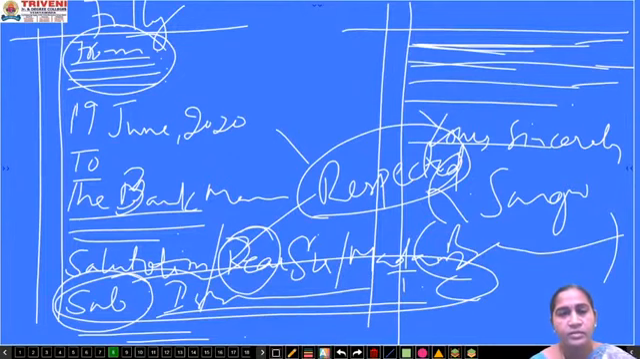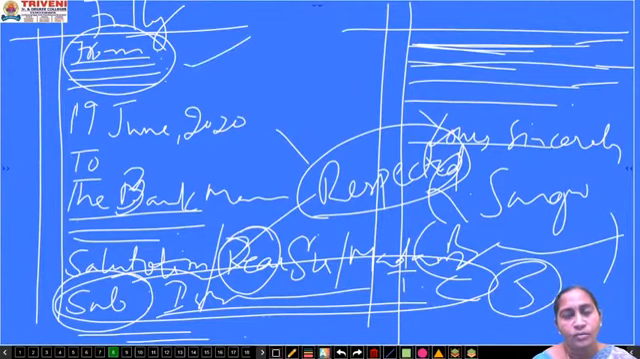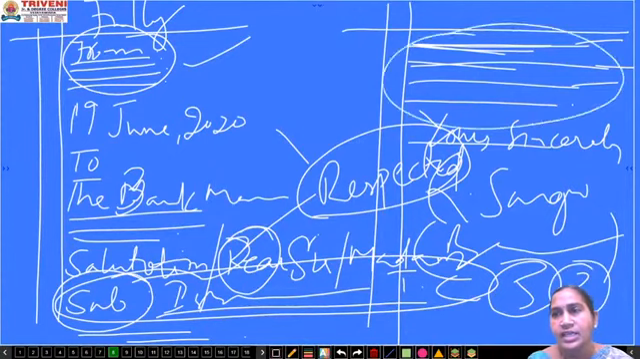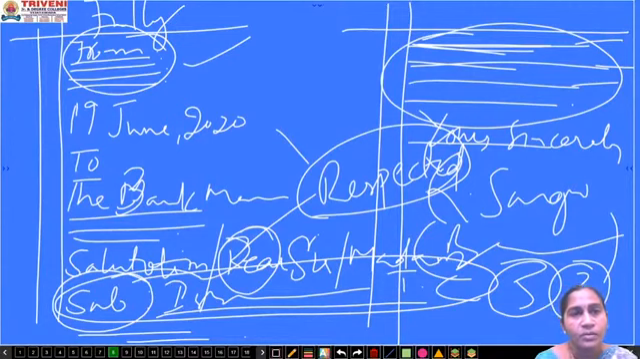Suppose the question carries 5 marks. If you write the format in a correct way, definitely you are going to get 3 marks. Body of the letter carries the rest of the marks. It depends upon your handwriting and the matter you have written. But the format is important.